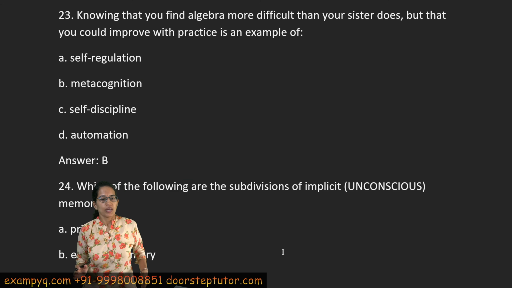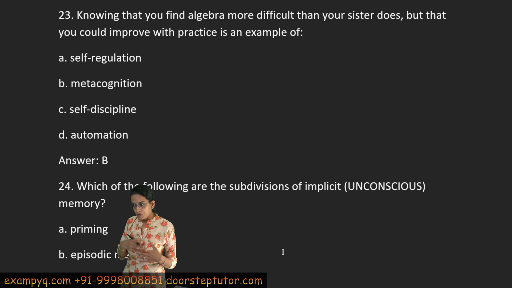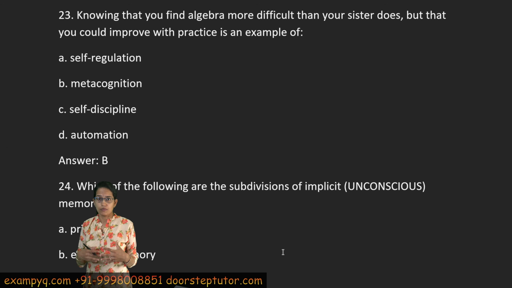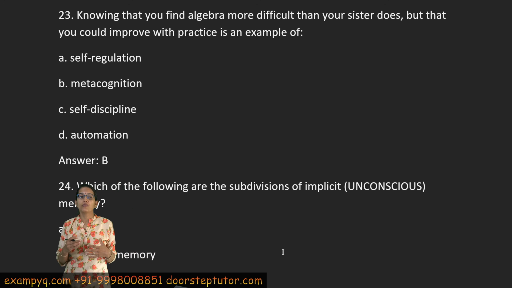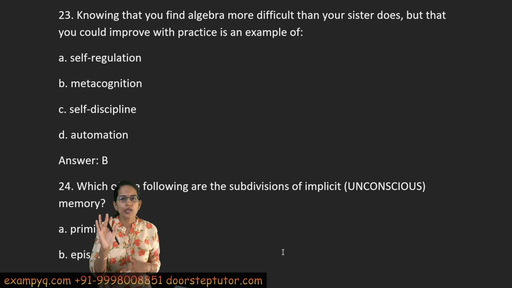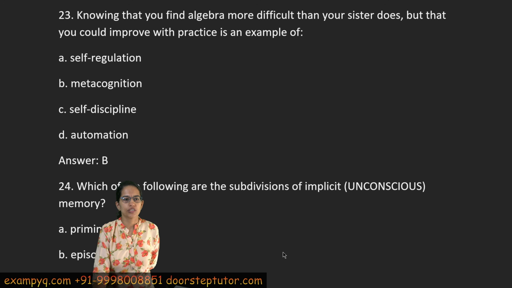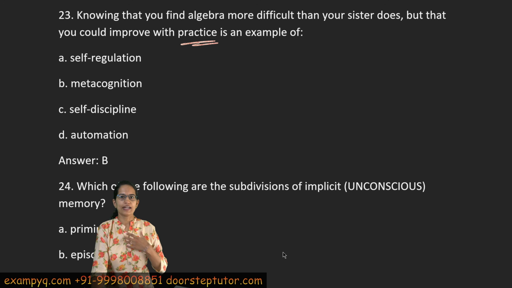Coming on to the next. You know that you find algebra as a subject more difficult than your sister does. How could you improve with practice? Now, going straightforwardly to this question, you would say practice. So if I do self-discipline for myself, I can practice and therefore I can improve. But no, this question is focusing on cognition of cognition, which is known as metacognition.